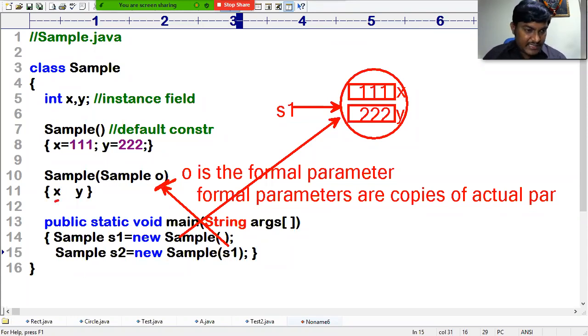So what about this X and Y? These X and Y are the instance fields of the S2 object. Now whatever is there in S1, I want to copy into S2. O is a copy of S1, so O is nothing but S1 here.